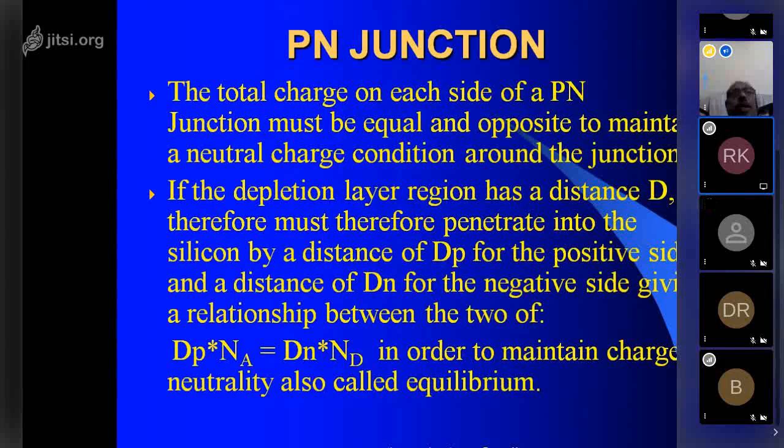If four diodes or two diodes are used, it is known as a full wave rectifier. Okay, both cycles of AC, the positive and the negative cycle, will be converted into DC. So that is why it is known as the full wave rectifier. In a half wave rectifier, only the positive cycles will be rectified. That is known as the half wave rectifier.